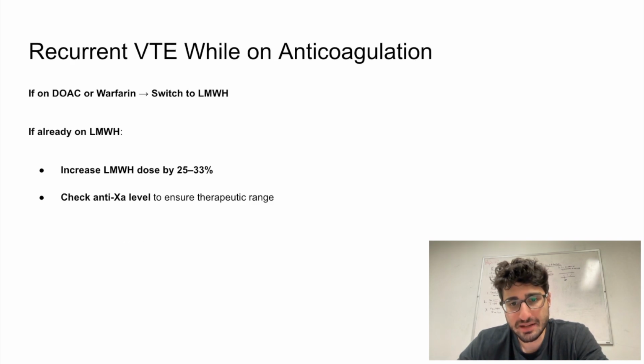If a patient develops a recurrent VTE while on anticoagulation, management depends on what they are currently taking. If they are on a DOAC or warfarin, the recommendation is to switch to low molecular weight heparin. If they are already on low molecular weight heparin, we increase the dose by 25 to 33% and check an anti-Xa level to ensure the therapeutic range is adequate.